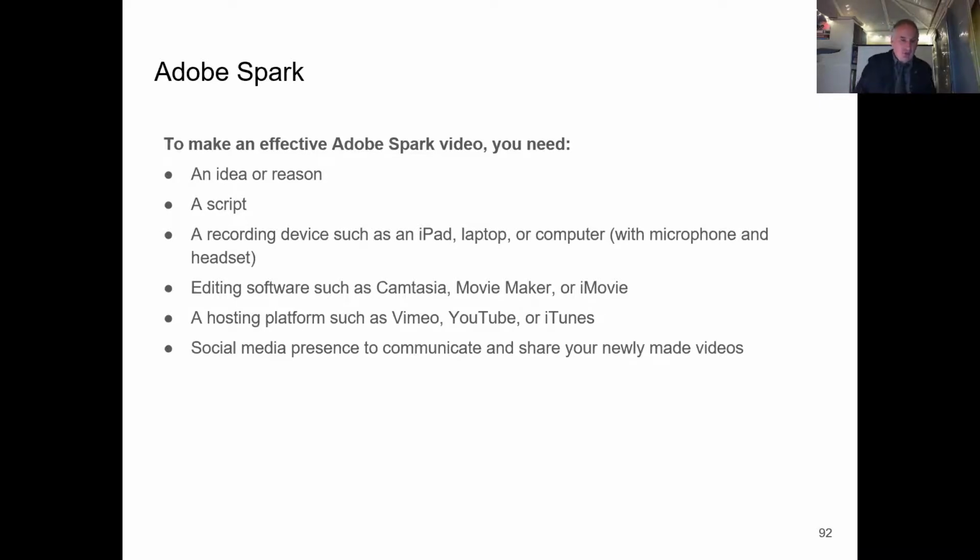Use a recording device. Adobe Spark works really well on iPad. It really does work very well. And then you may need editing software to make edits or to put your own identification and your own text on it. And then obviously you need to think about a platform, whether it's Vimeo, YouTube, or things like we have iTunes University at Sheffield as well. And then, of course, when you've made the video, get out and communicate it. Get out and share it. Don't hide it.